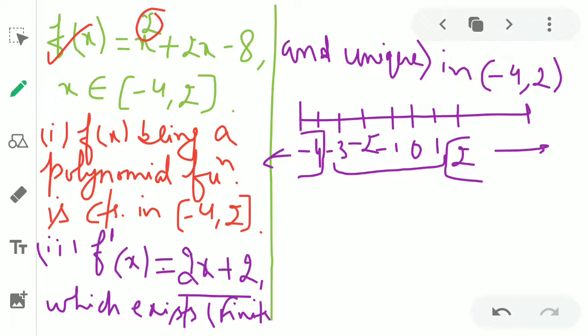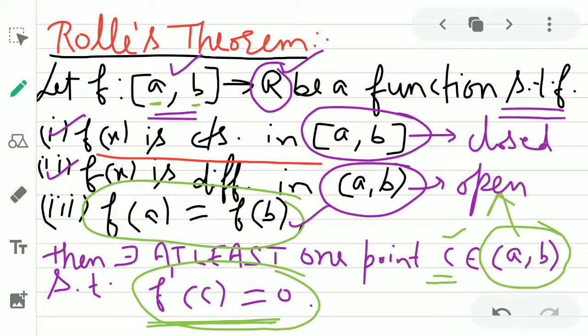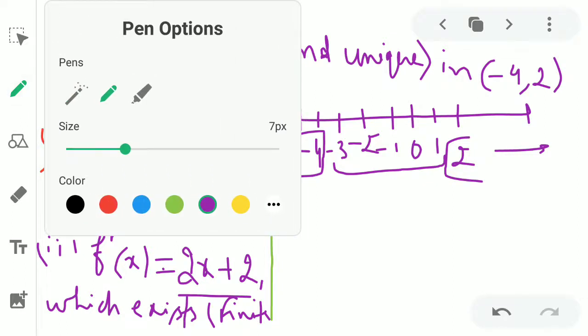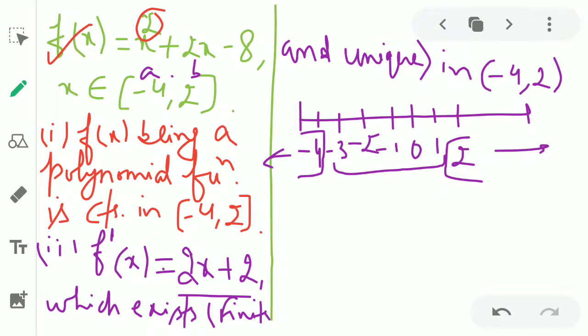The third condition which we have to check is that f of a equals f of b. So a is -4 and b is 2. Now we check the third condition. f of -4 is -4 squared, which is 16, plus 2 into -4, which is -8, so it becomes 16 minus 8, and that is equal to 8.